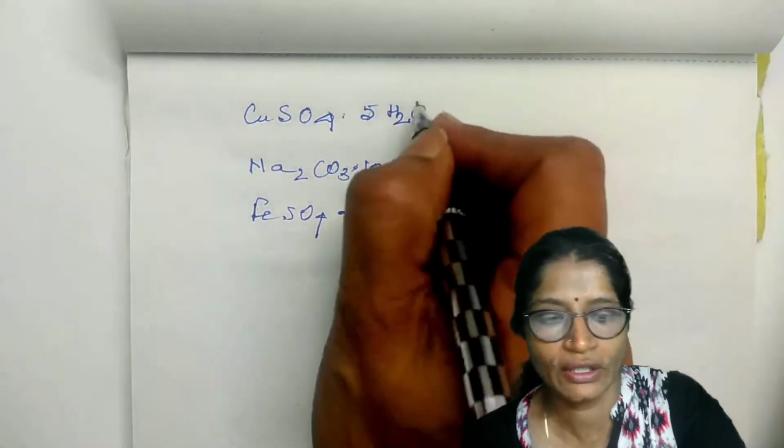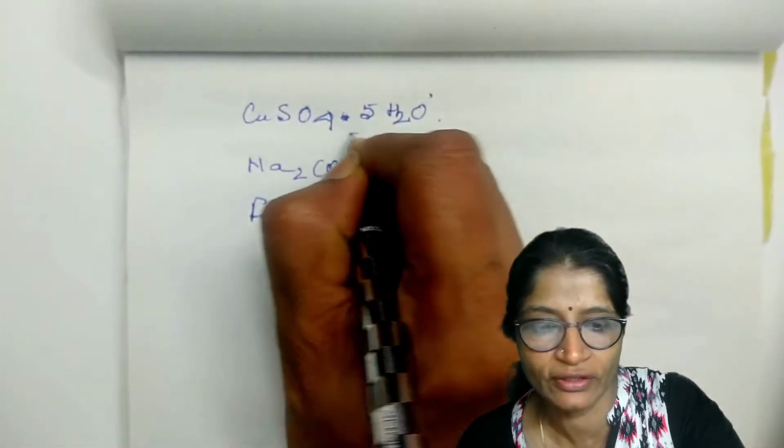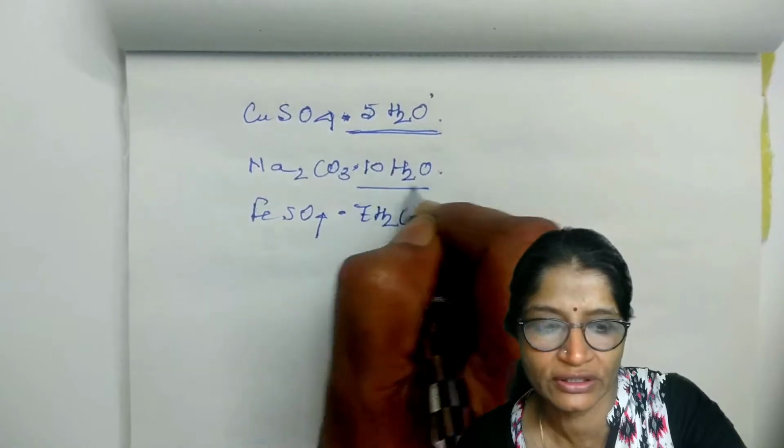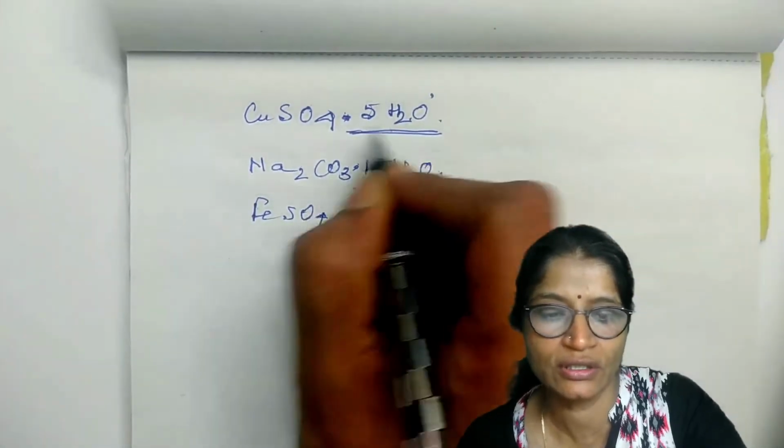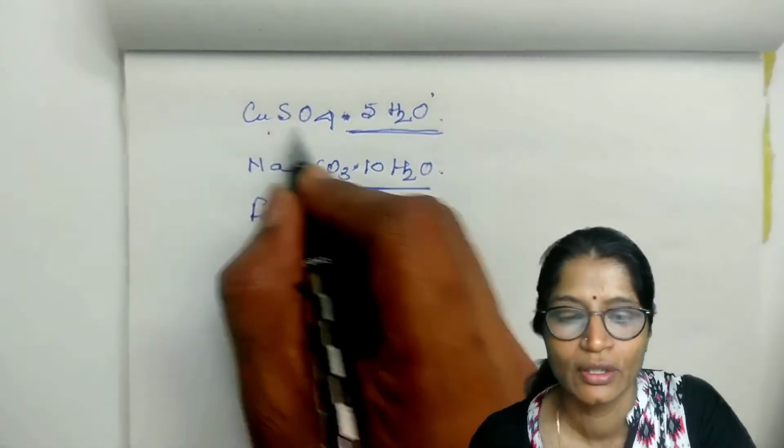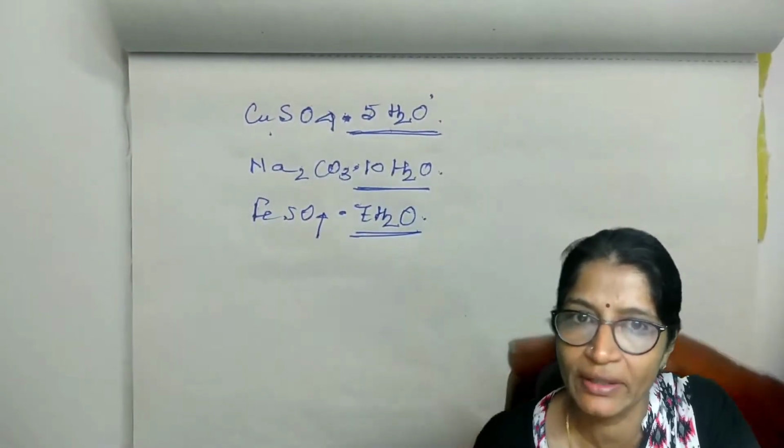So here, all these water molecules after the dot are combined with the salt, but the combination is a loose chemical combination.